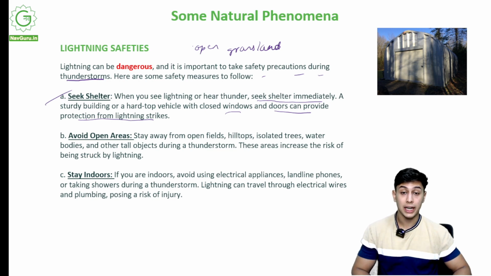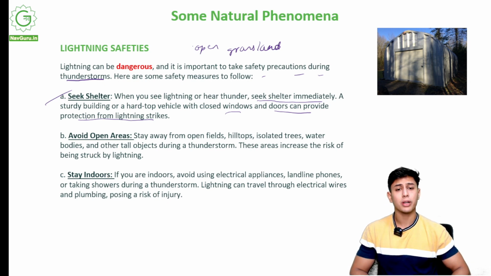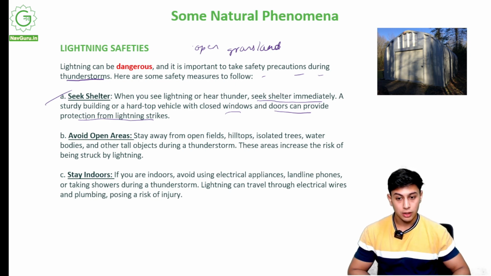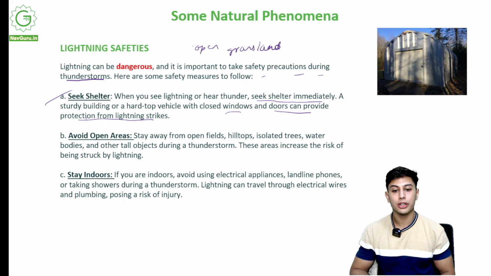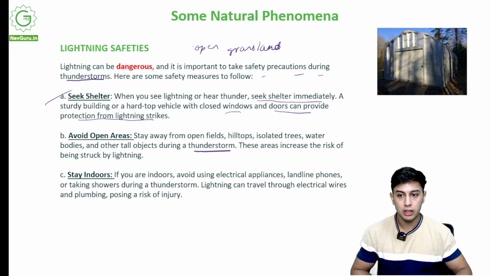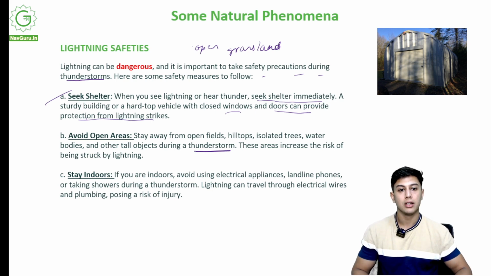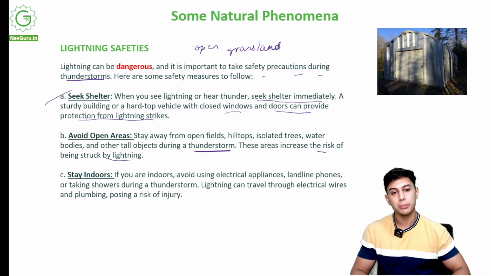It is very hot. Lightning strikes are very hot, hot like the sun. So yeah, stay away from hilltops, stay away from isolated trees, because lightning can fall on trees as well, water bodies and other tall objects during a thunderstorm. Stay away from tall objects. Don't be under a tree, don't be in open areas. These areas increase the risk of being struck by lightning. You might get hit by lightning in open areas.